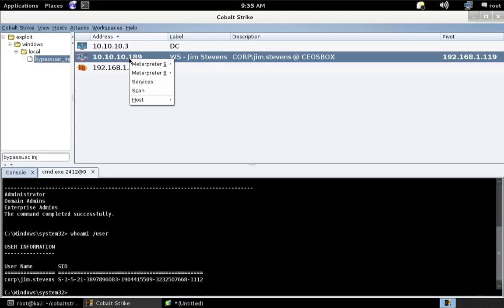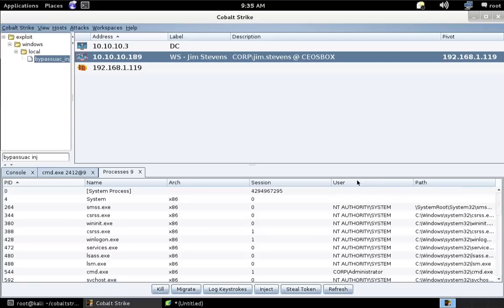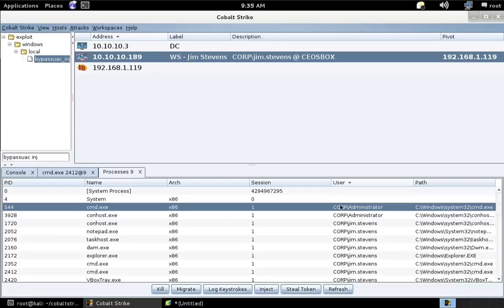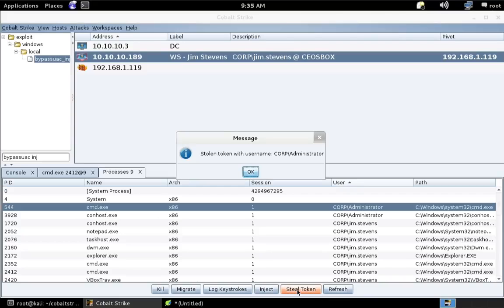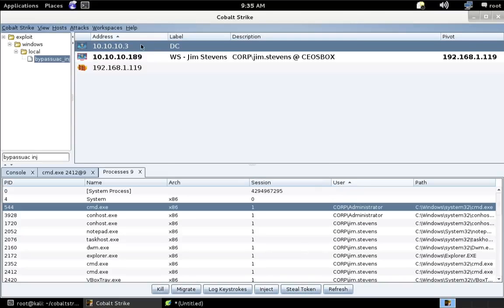Let's go ahead and see which processes are running on this system. Sort by user, and lo and behold, we've hit the jackpot. We have a process running as the administrator user. Let's go ahead and steal a token from that user, or from that process. And let's go ahead and create a pivot.